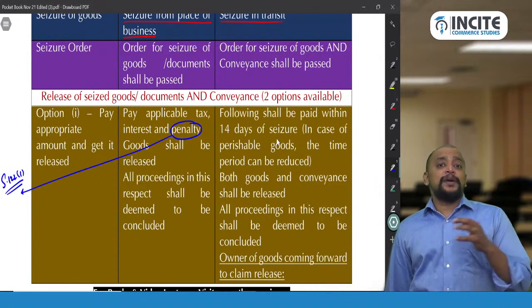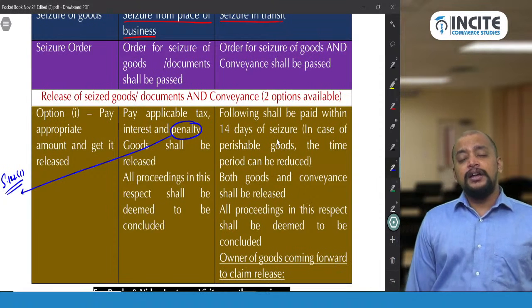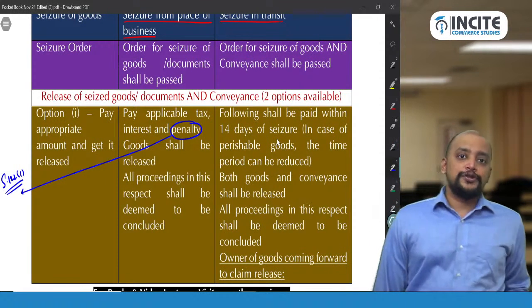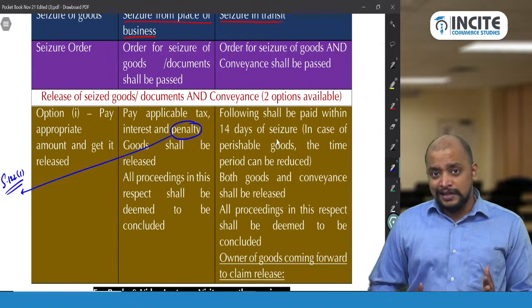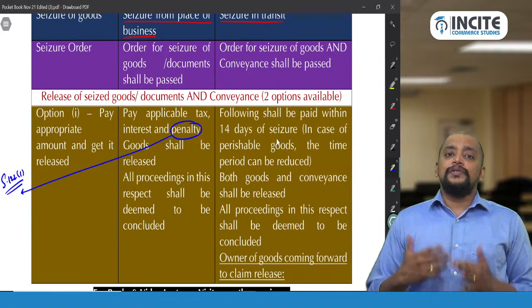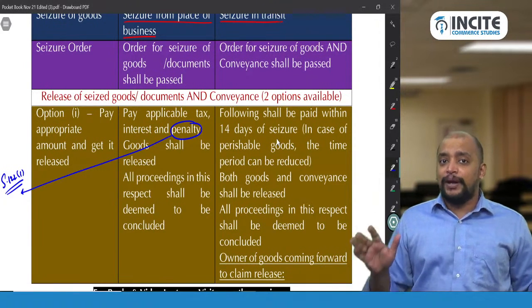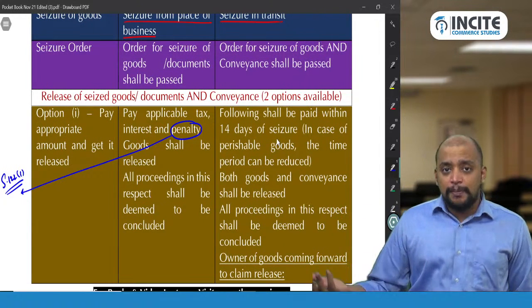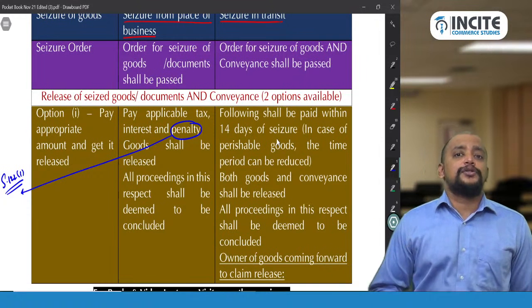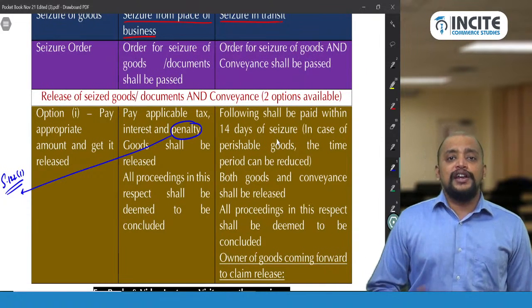And in case of perishable goods, it can be reduced to a period less than 14 days also. So once they pass the seizure order, within 14 days if you pay this amount, then the goods will be released and all the proceedings will be concluded. Again here, you may ask, why should I pay? I am not supplying, I am not selling, the goods are not sold. When the goods are not sold, why do I need to pay GST?